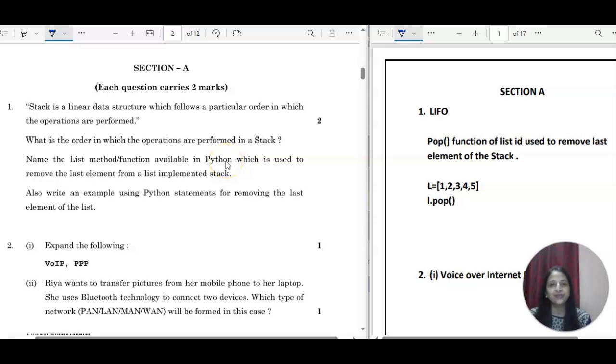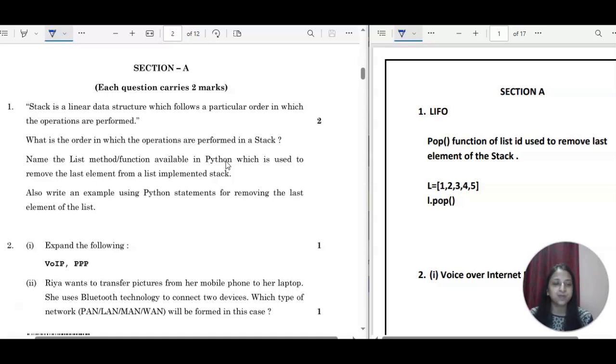So in today's session we are going to start discussing our 2022 question paper of grade 12 computer science. We have already discussed the 2024 and 2023 question papers. If you want to check those two question papers, I'll share the link in the description box. So let us start discussing our 2022 question paper of grade 12 computer science.